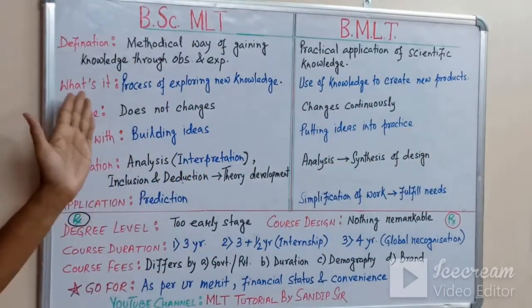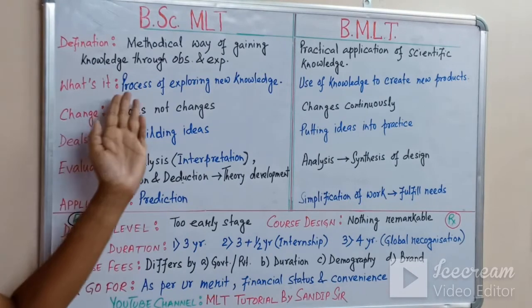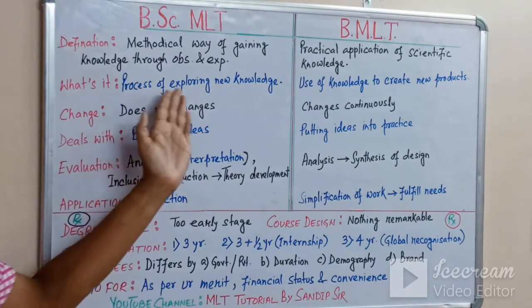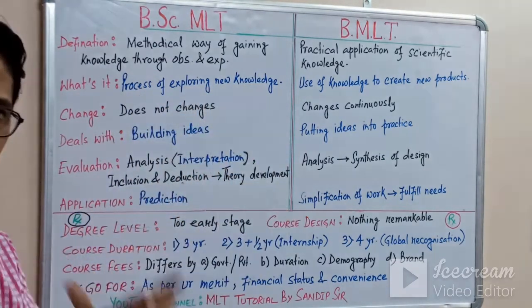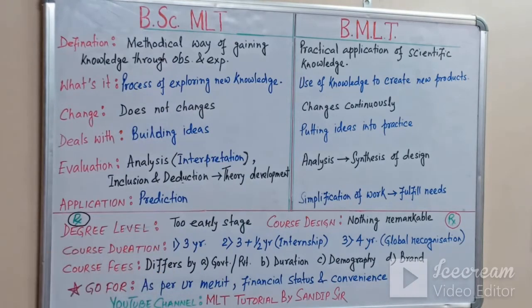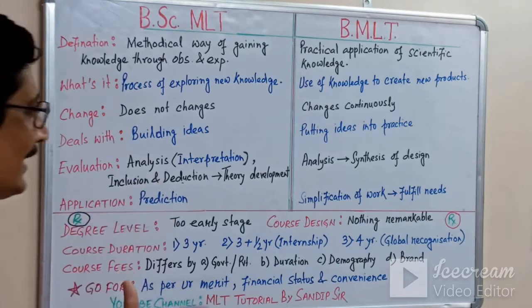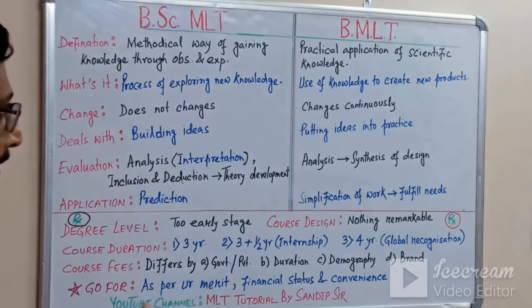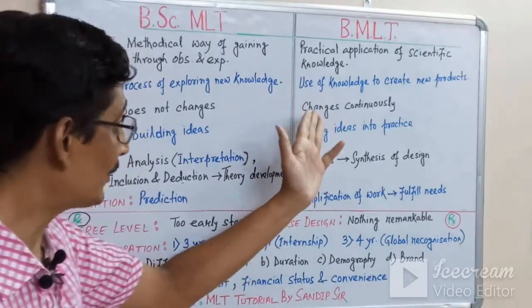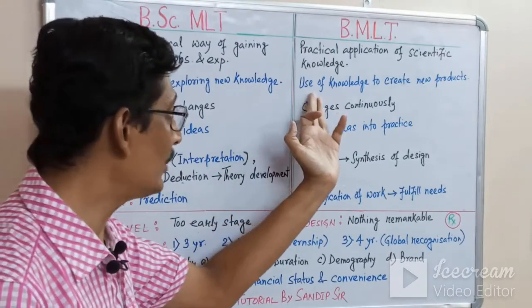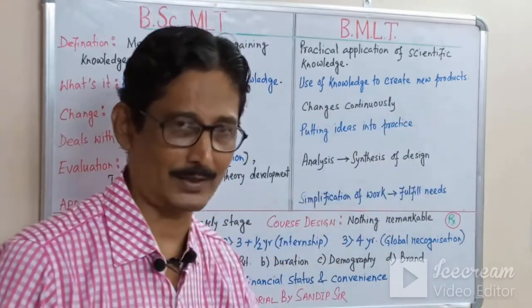Science is the process of exploring new knowledge. Science is always exploring, it is a continuous process. And technology is the use of knowledge to create new products.